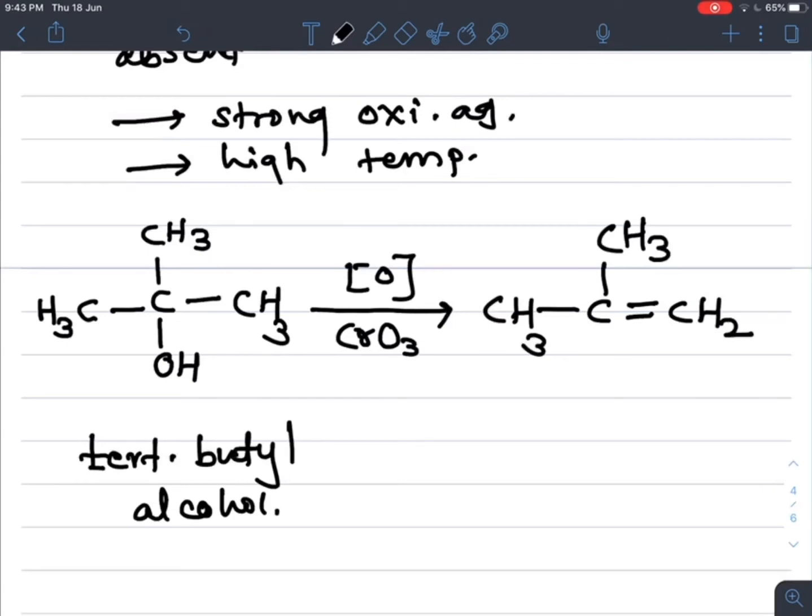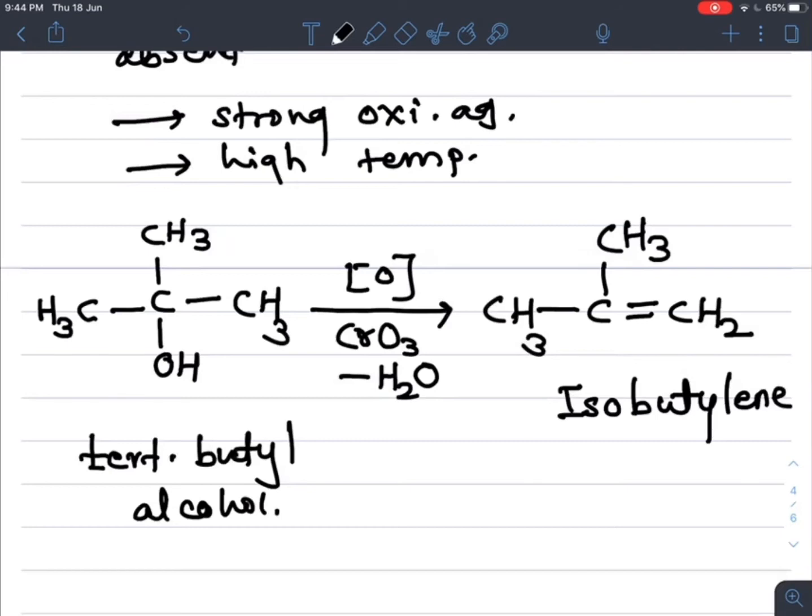So here CH2 remaining. What is the name of this compound? If you observe from the side opposite the functional group, to the second carbon, one methyl group is a branch, so we can write an iso prefix, with a total of 4 carbons containing alkene. So isobutylene is formed with the removal of a water molecule.